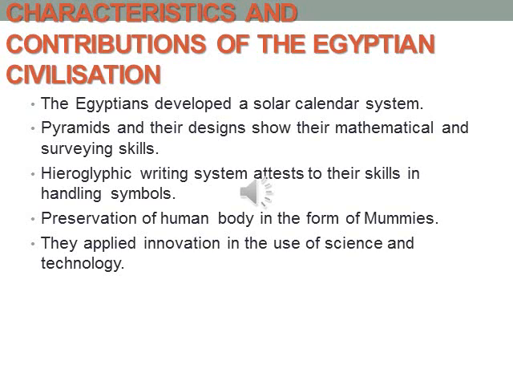First, the Egyptians developed a solar calendar system. Then the pyramids and their designs show their mathematical and surveying skill. The pyramid is one of the wonders of the world. Even nowadays, with a lot of techniques developed, it is very difficult to construct a pyramid. But think, nearly 4,000 years ago, they constructed a massive building like the pyramids. The civilized people who lived 4,000 years before us constructed a pyramid, which shows their mathematical and surveying skill.